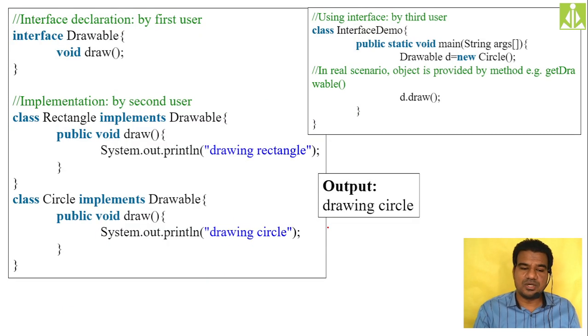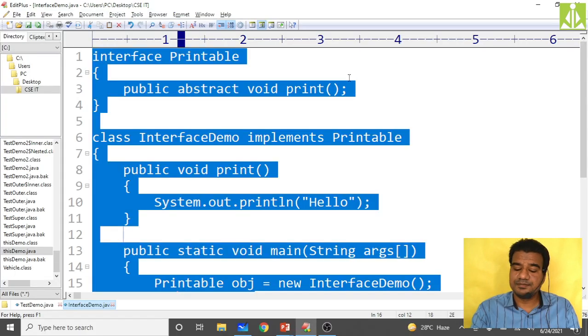So just go and see over here. You can see the first user is giving the interface. The second user is giving the implementation. As in the first interface we have the draw method, and the second user is giving the implementations for the draw method here. Then the third user is using those implementations. Likewise, this complete example we will code over here.